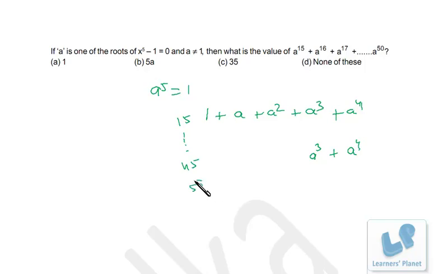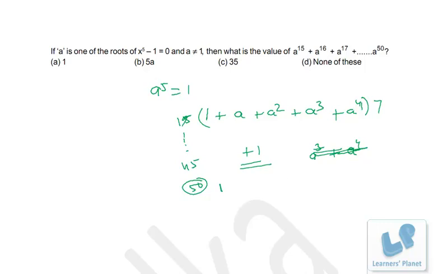After that 50, for 50, a^50 will once again be 1. So from 15 to 45 we'll be getting the same series. Now from 1 to 50 there are 10 multiples of 5. So I exclude 5, I exclude 10 and I exclude 15. So there will be 7 multiples. So we'll be getting this series 7 times, I just write it over here, 7 times this series. And apart from that a^50, that will be 1.